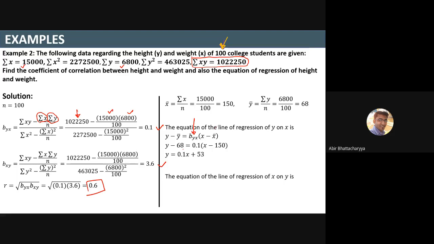Similarly, the equation of the x on y regression line: x minus x bar equals bxy times y minus y bar. Put it in, and we will get this one.